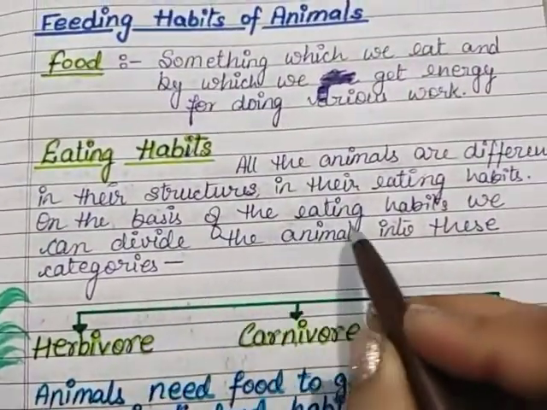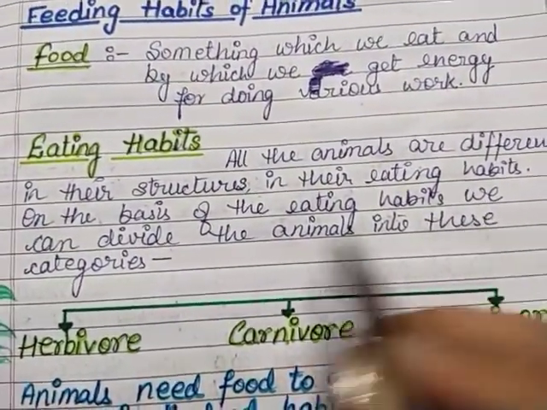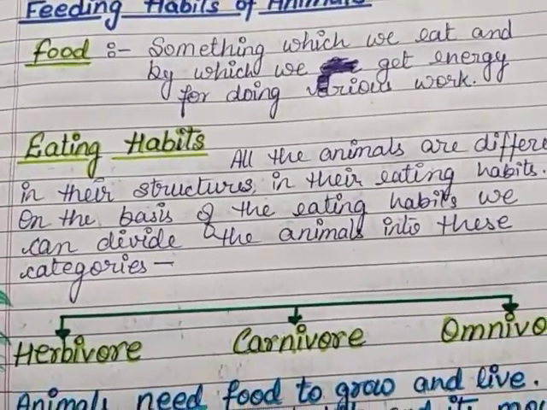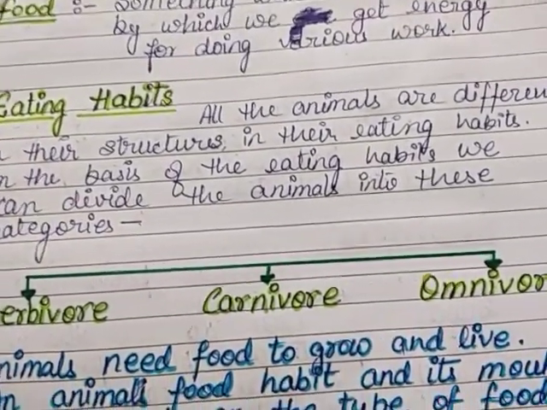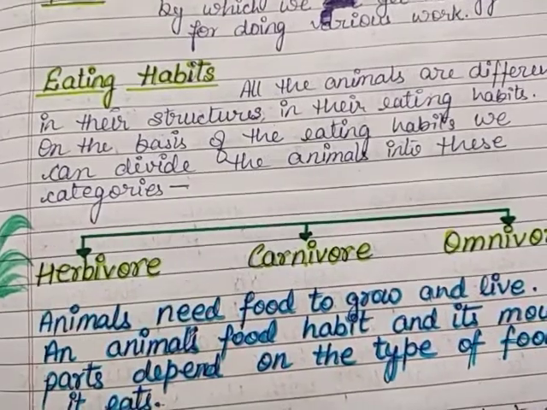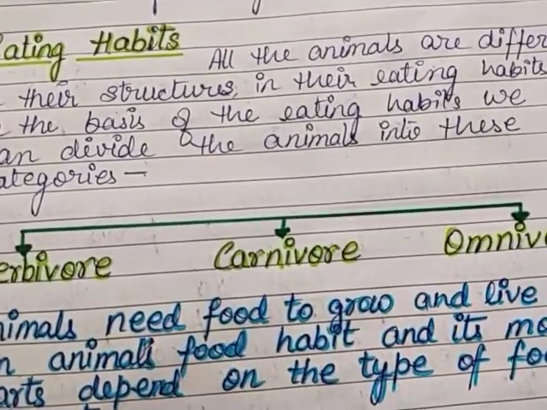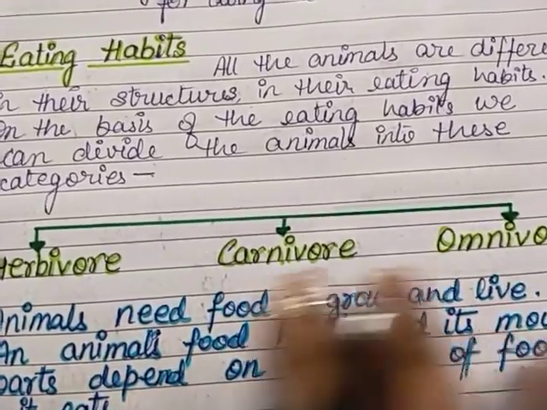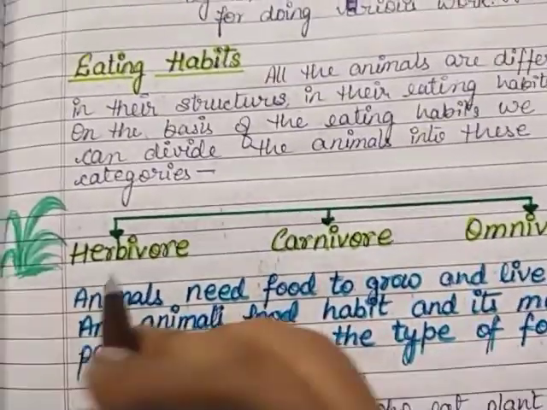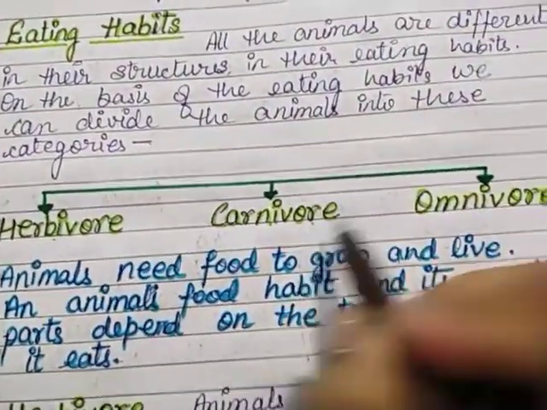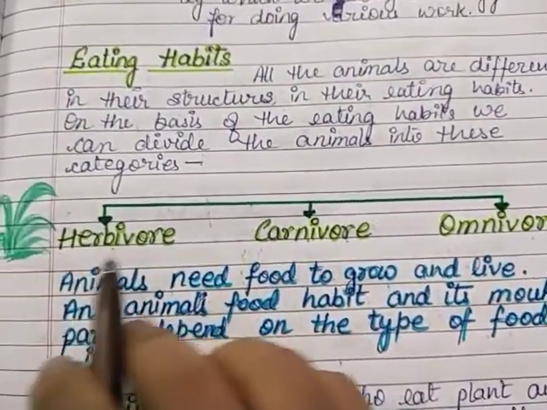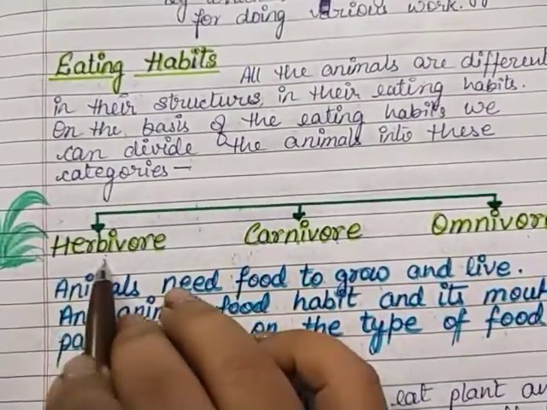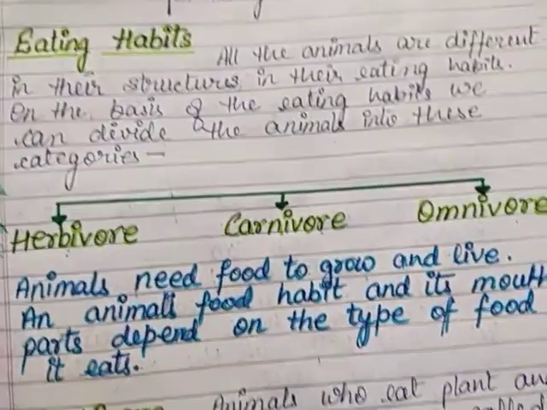On the basis of their eating habits, we can divide the animals or living organisms into the following categories, which are herbivore, carnivore, and omnivore. These categories depend on their eating pattern.